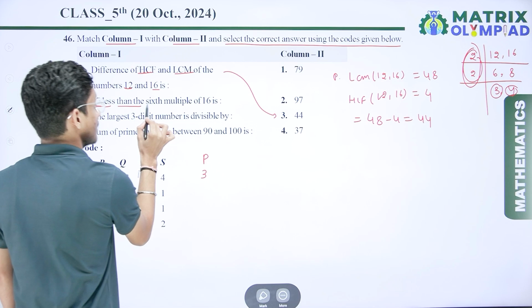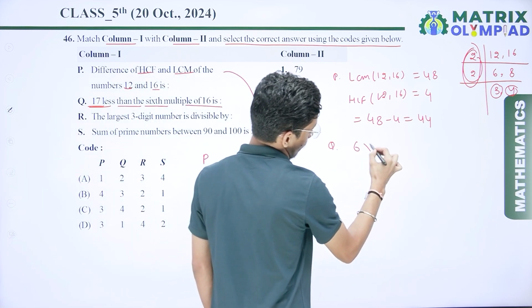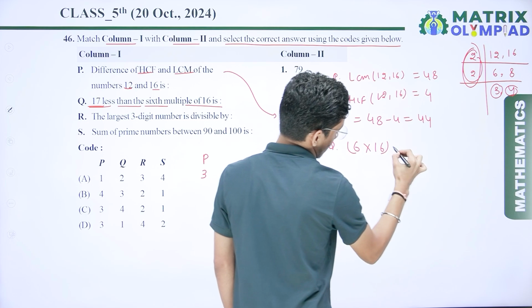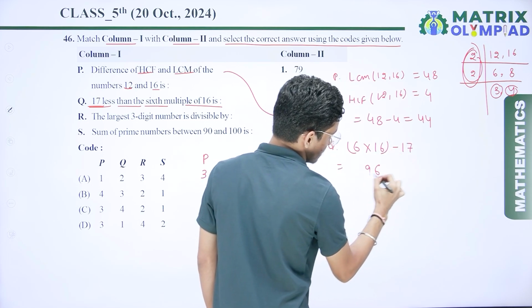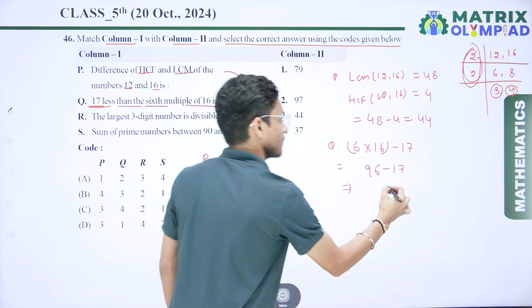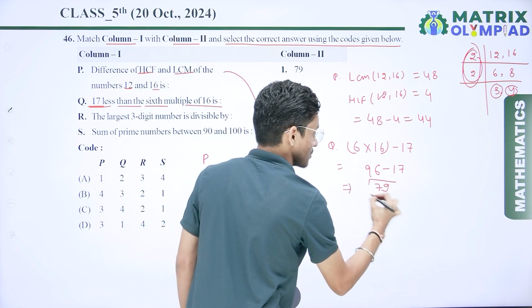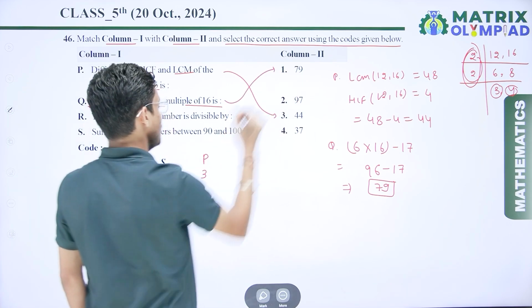17 less than the sixth multiple of 16. It means the sixth multiple of 16 minus 17. So 6 times 6 is 36, carry 3, and 96 minus 17. So if I subtract here, I get the answer, that is 79. So where is 79? So I can say that Q is connected to 1.